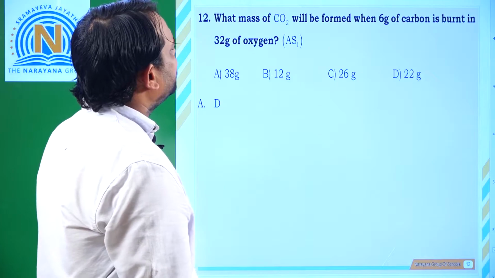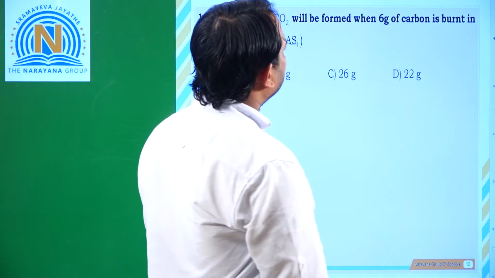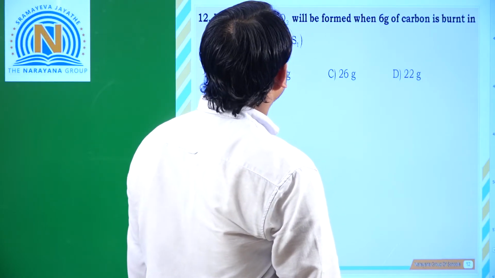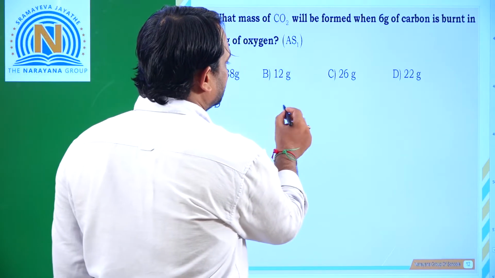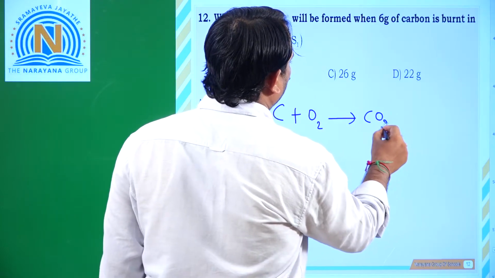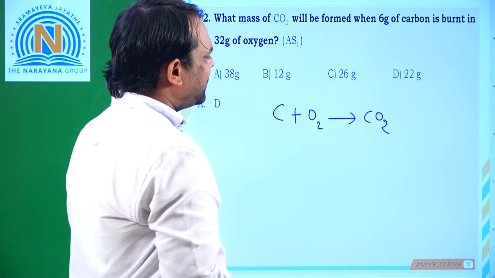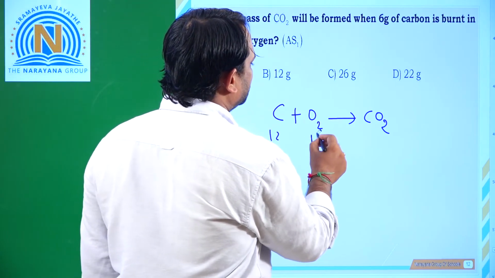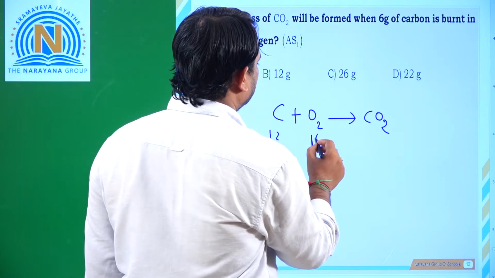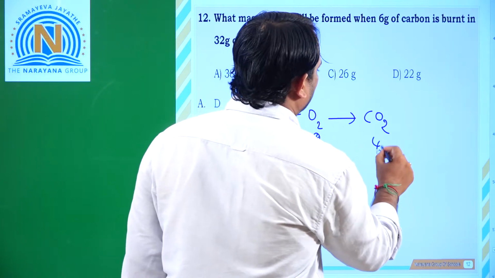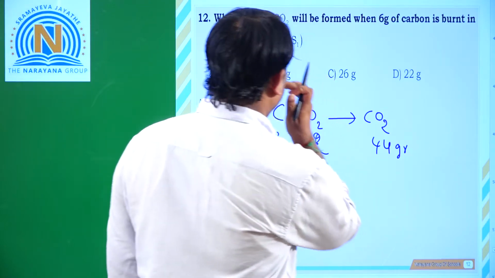What mass of CO2 will be formed when 6 grams of carbon is burned in 32 grams of oxygen? So this is the equation: C plus O2 gives rise to CO2. So this is a balanced equation. So 12 grams of carbon and 2 into 16, that means 32 grams of oxygen, will give 44 grams of carbon dioxide.